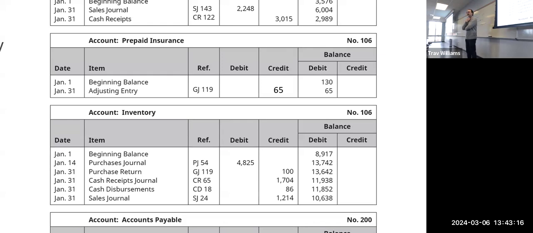Why would that be coming from the cash receipts journal? In what situation would we be recording our inventory going down?